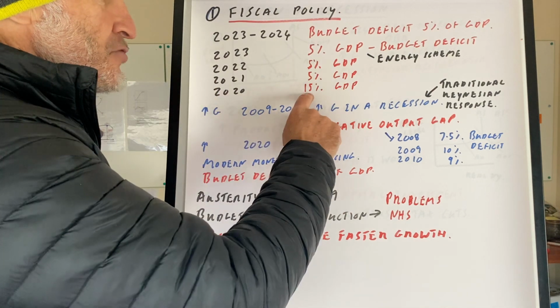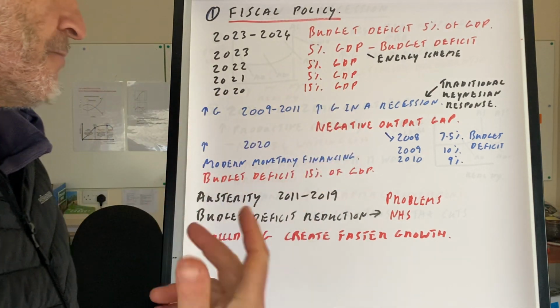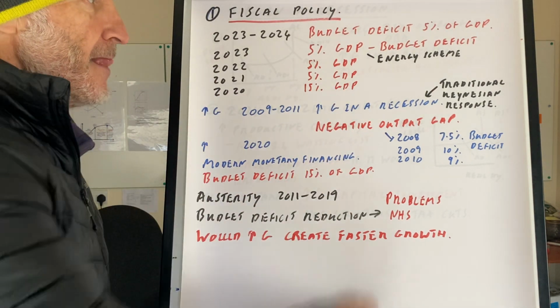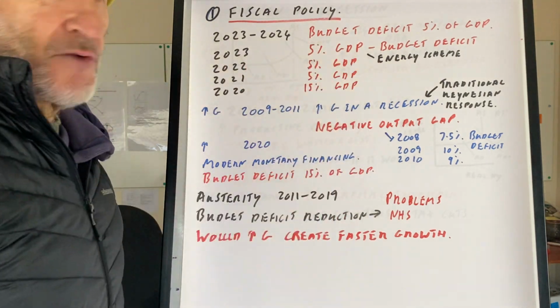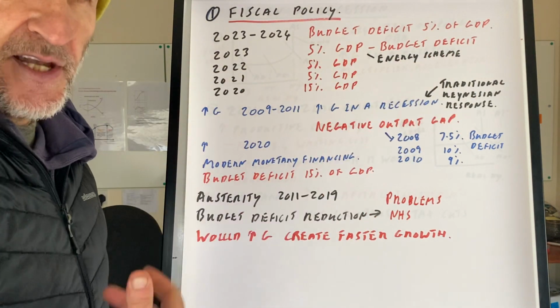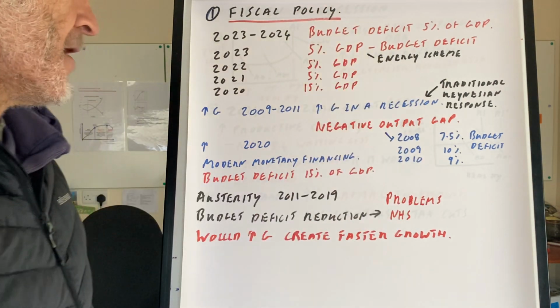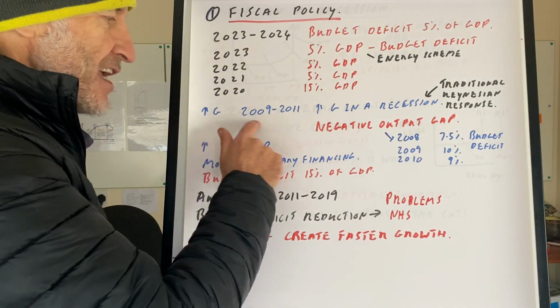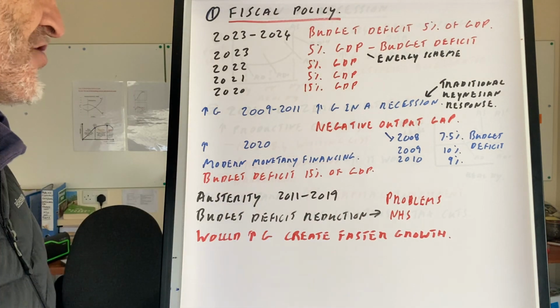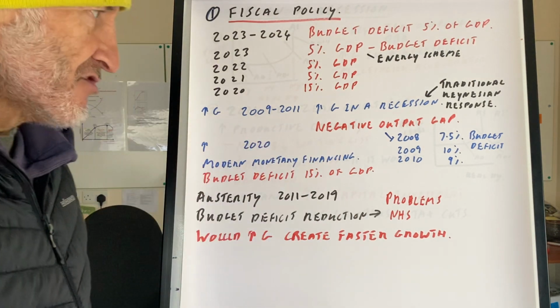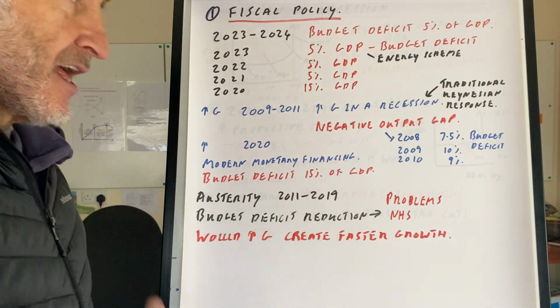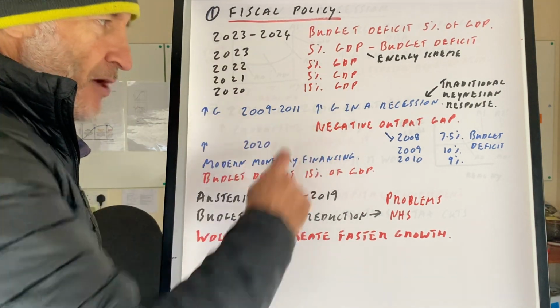But in 2020, it was 15% of GDP. That was obviously during COVID. The reason why it was so large last year was because of the energy scheme. The government spent £40 billion on subsidising energy for the UK consumer. Okay, so we needed to increase G in 2009 to 2011 because we were in a recession. That was a good idea. Some people argued that we should have increased G by even more.